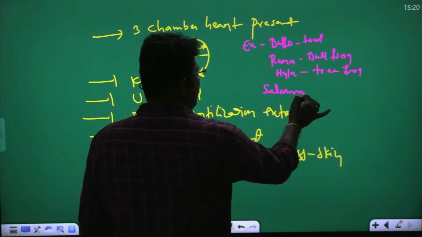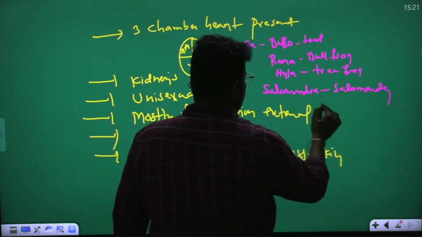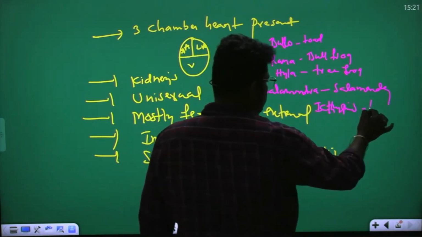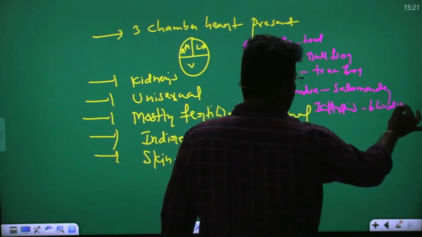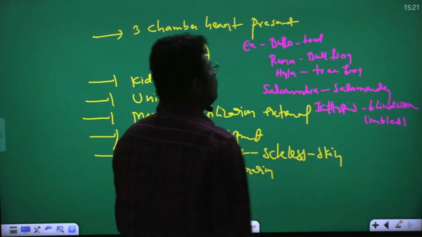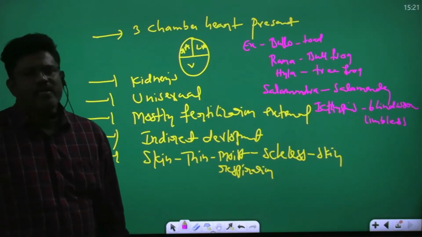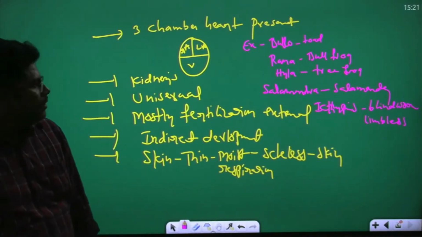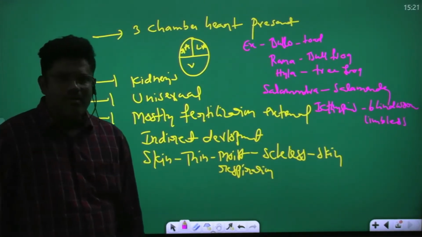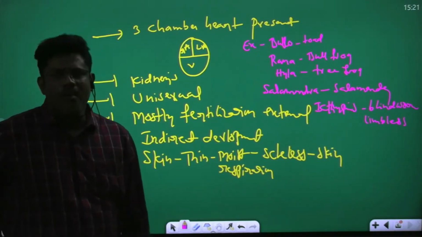Salamandra is the salamander. Ichthyophis is a blind worm, a limbless amphibian. So these are the examples for amphibia. Bufo is the toad, Rana is the bullfrog, Hyla is the tree frog, Salamandra is the salamander, and Ichthyophis is the blind worm or limbless amphibian.